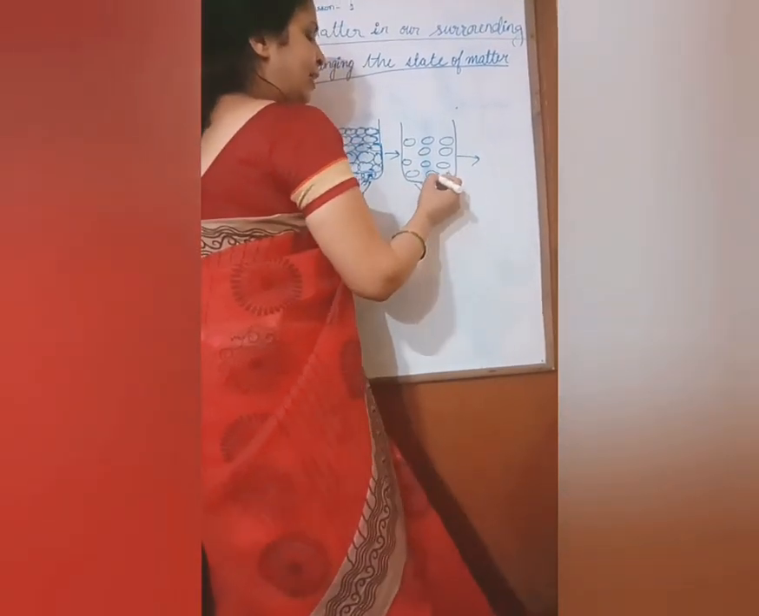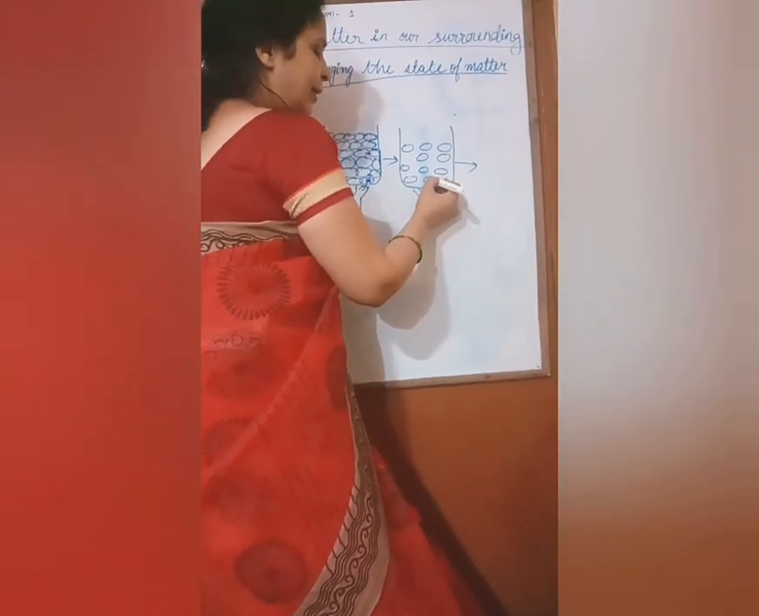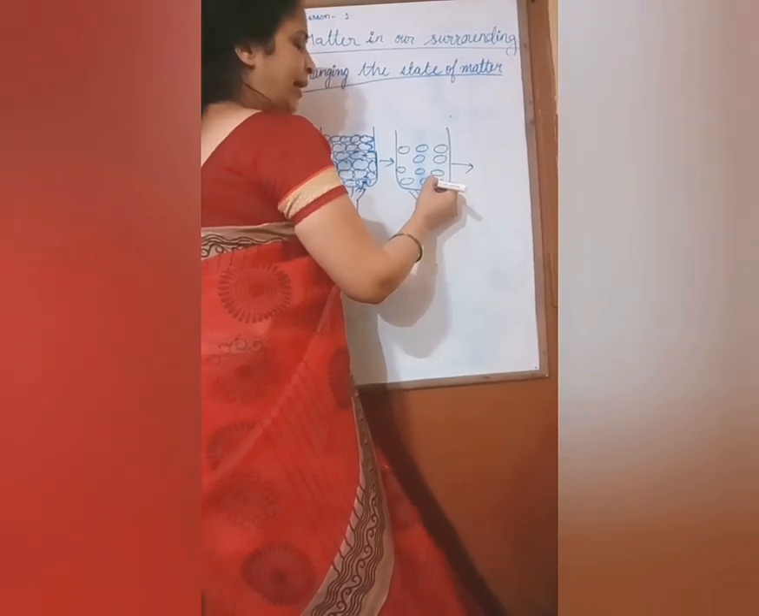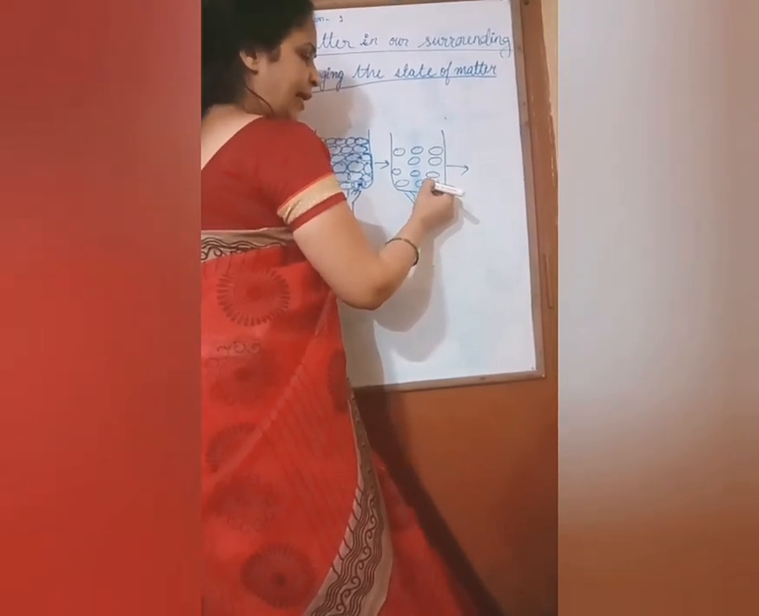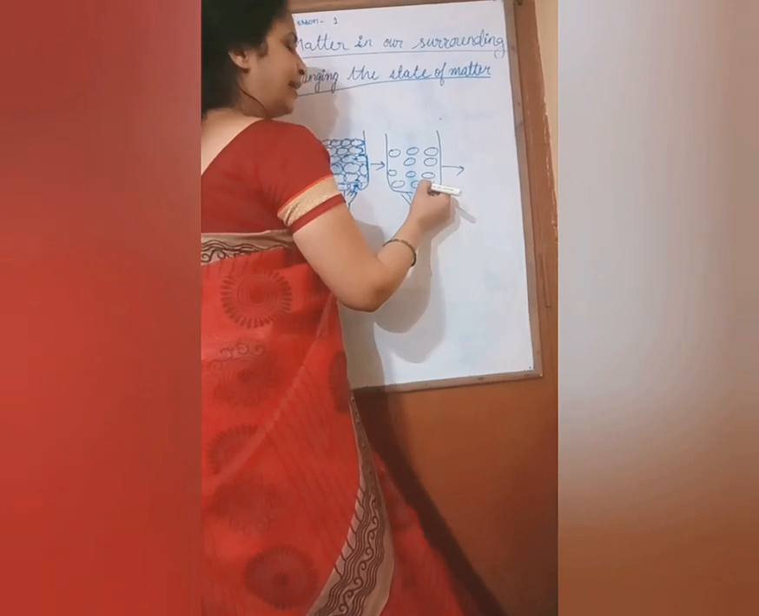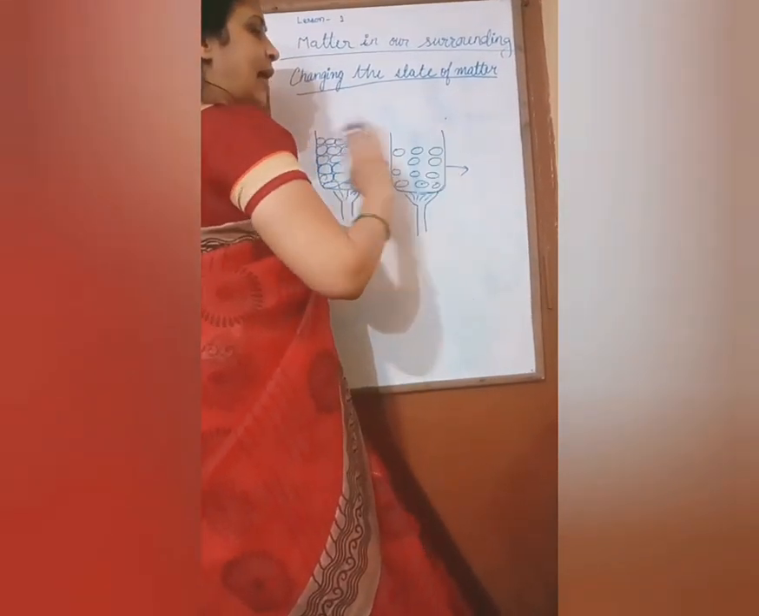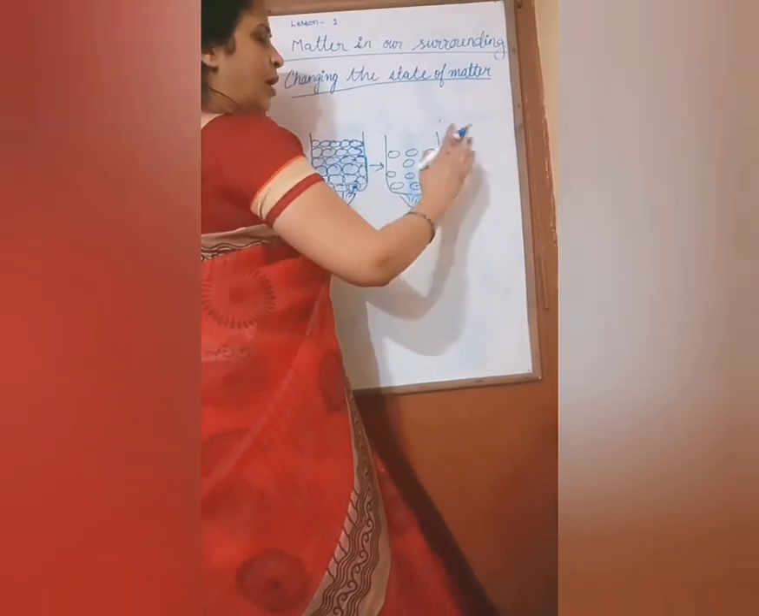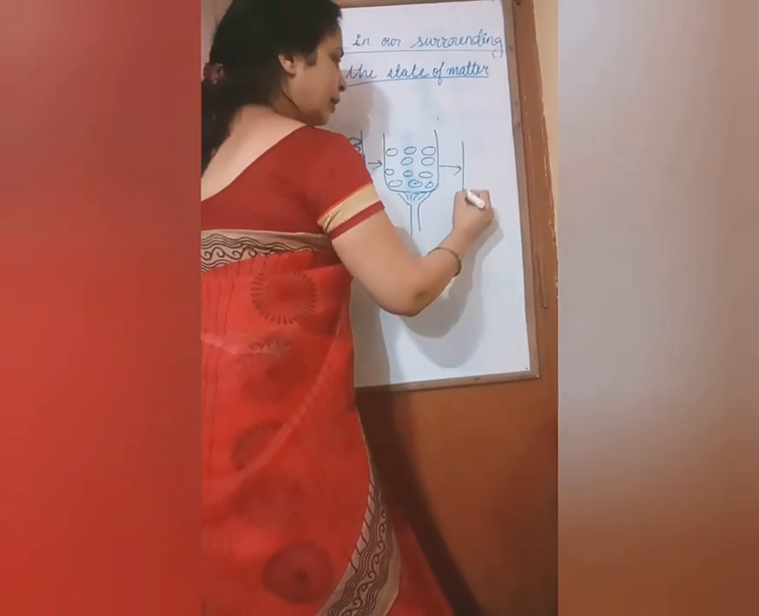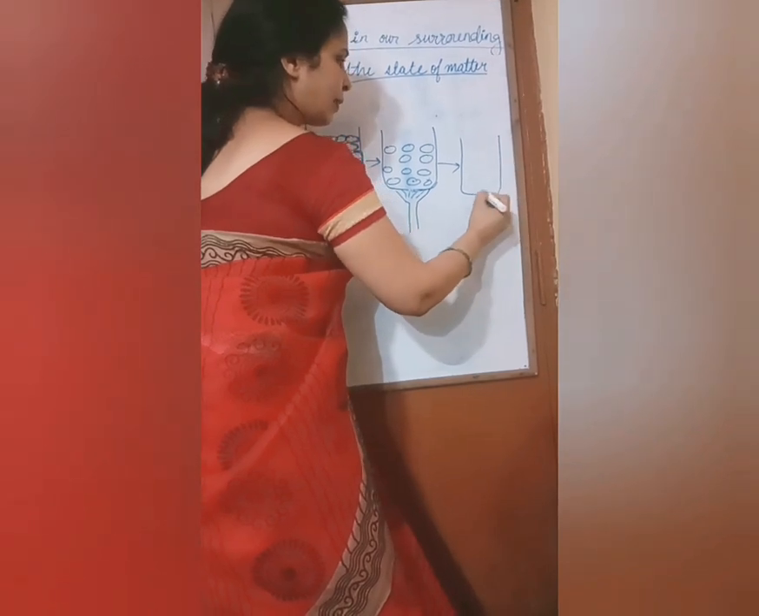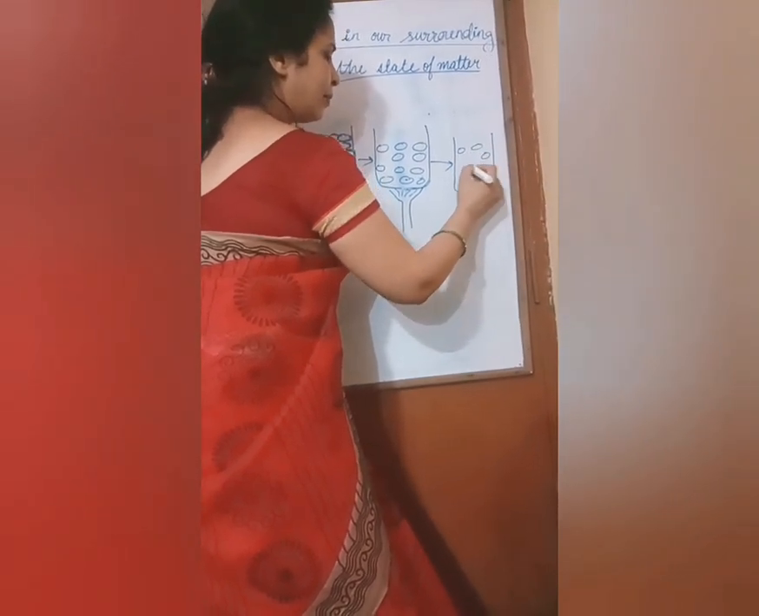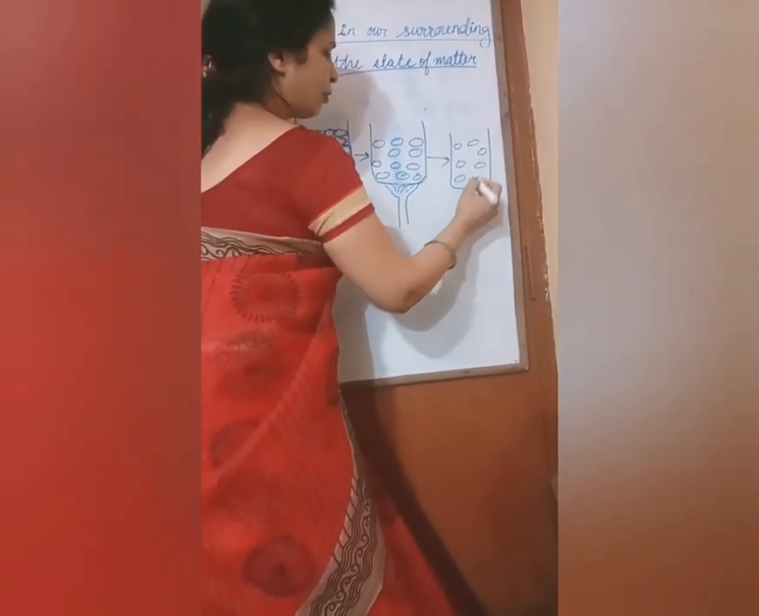And whenever we give more energy, once again we heat the liquid, the liquid particles get extra energy, and due to that they have more kinetic energy. Due to the kinetic energy increase, all the particles of liquid start vibrating fast and move apart, and the liquid converts into gas, which has no fixed shape and no fixed volume.